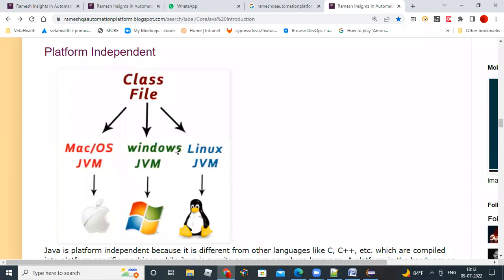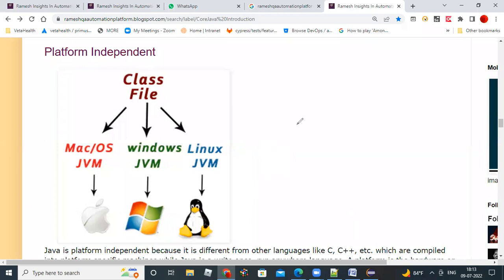It can run on any operating system like a MacBook, Windows, and Linux operating systems. You can run your Java code without modification. You have written some program, and the same program can be run on any operating system. So how is it possible? Let me explain this in detail so that you will get a better idea.